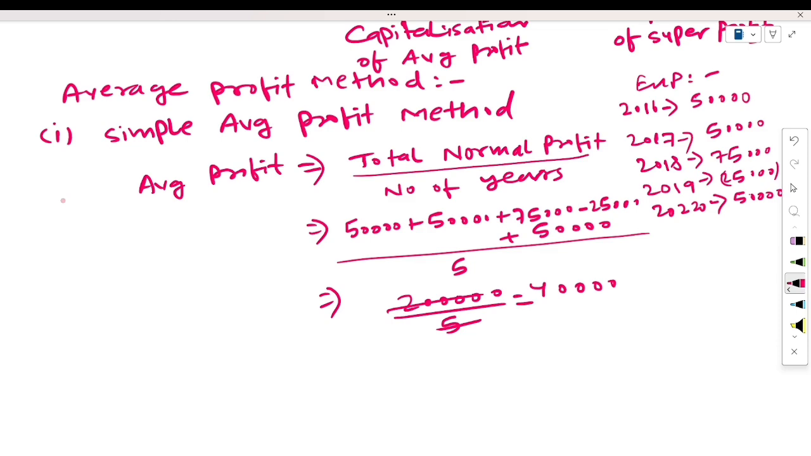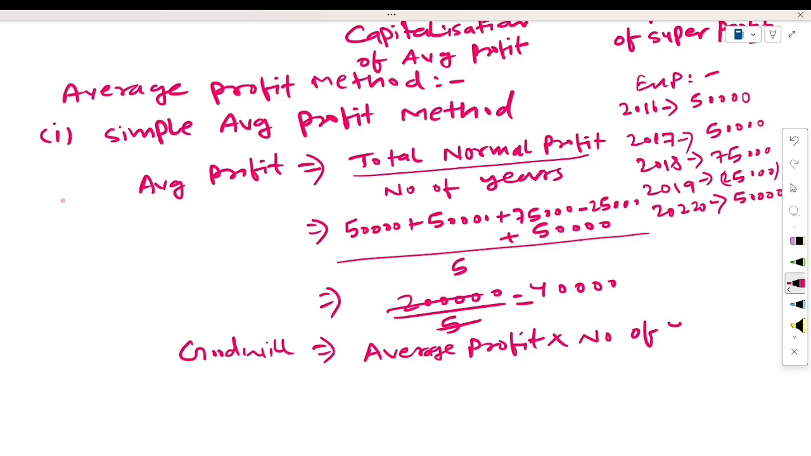So in the simple average profit method, first of all we have to calculate the average profit. Then we will use the formula of goodwill. Here the formula of goodwill will be average profit into number of years purchase.